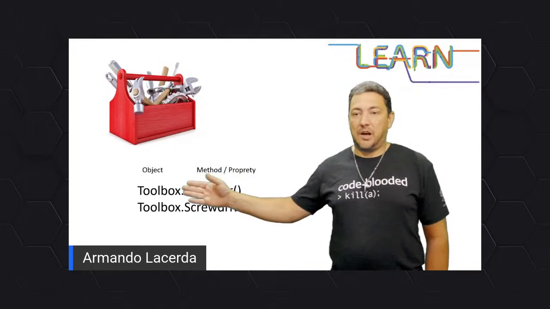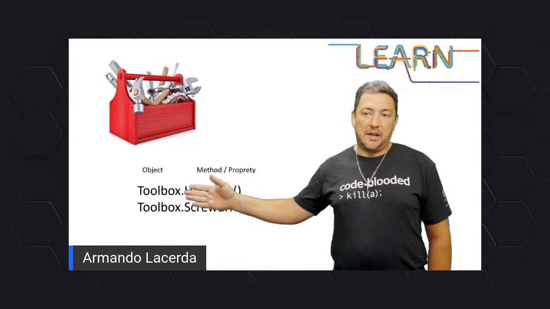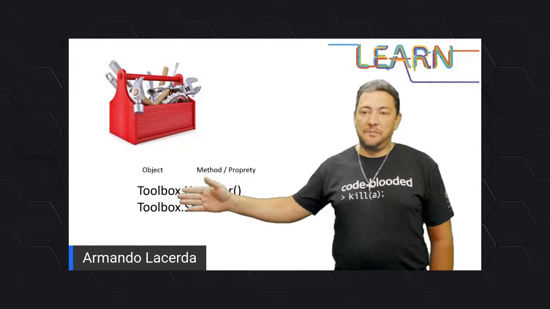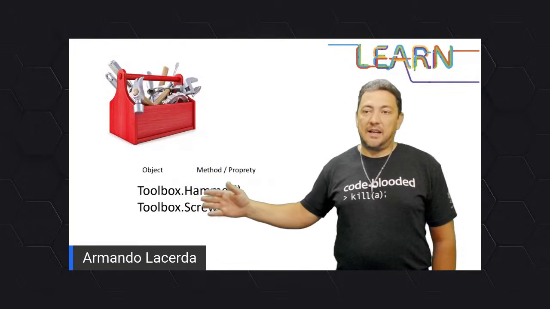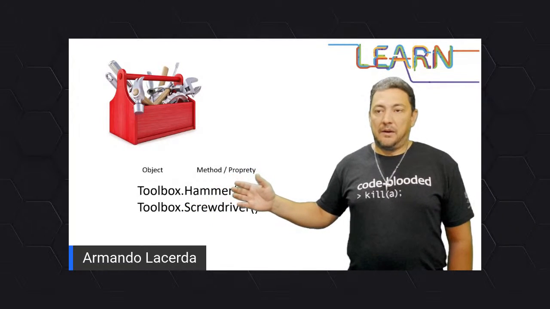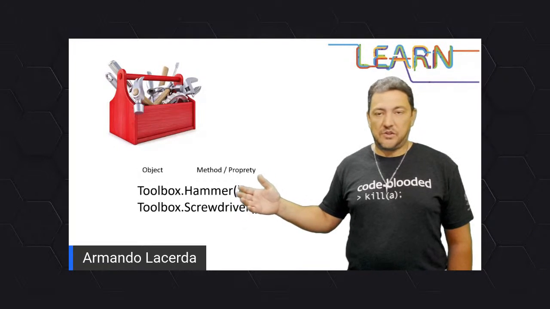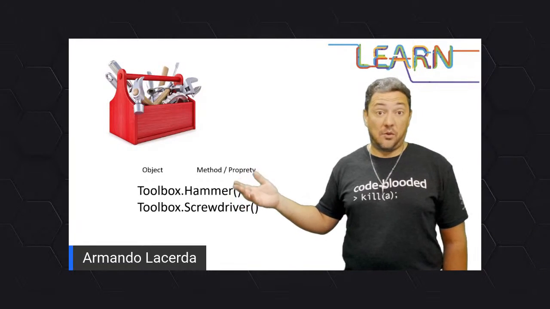You have an object name, like the PS version table. So that's my object name, and then you dot, and then you could have right away either a method or a property, like the version itself was a property in there because it holds information.